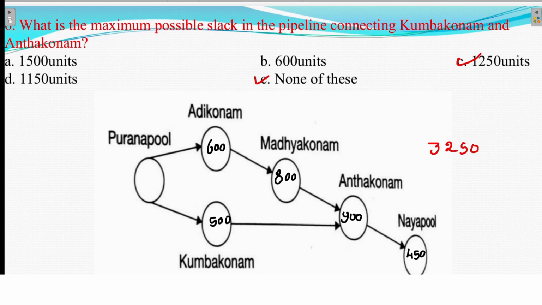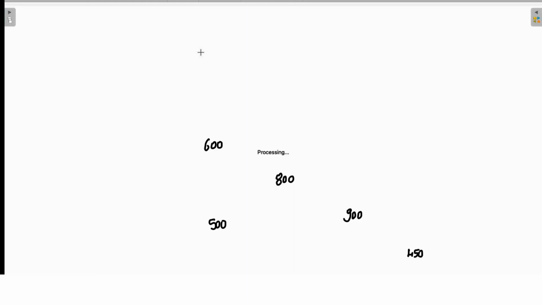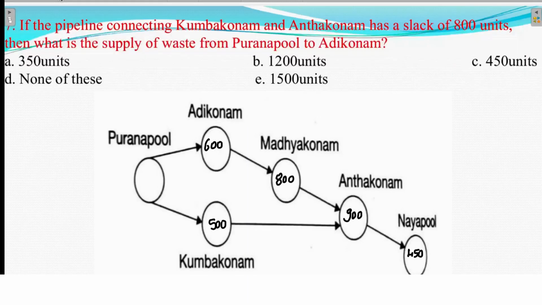The first question is clear. Now the second question. See what you have here: if the pipeline connecting Kumbakonam and Anantakonam has a slack of 800, they have given it directly. The slack is given as 800. Then what is the supply of waste from Purna Pool to Adikonam? This is a very important question.